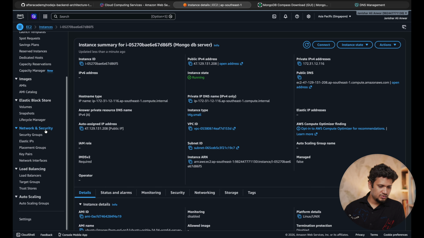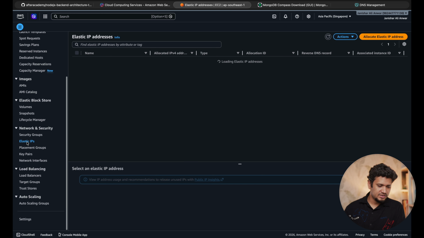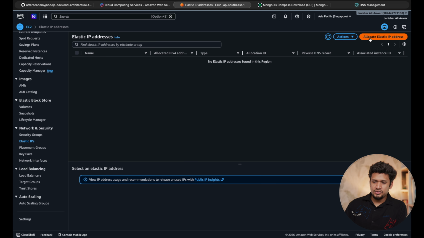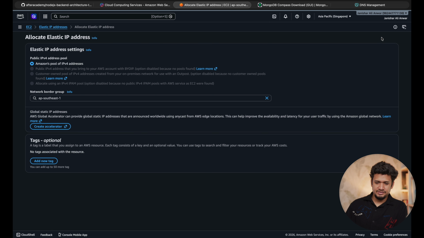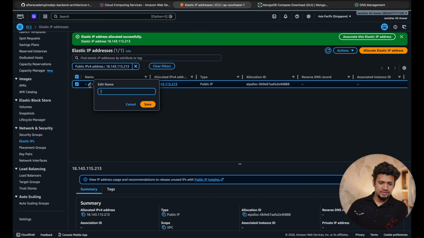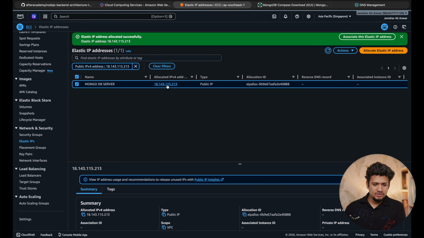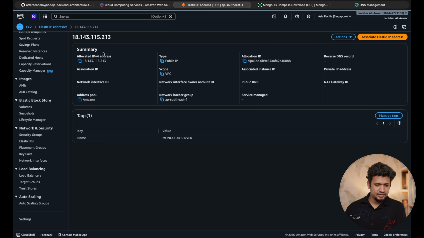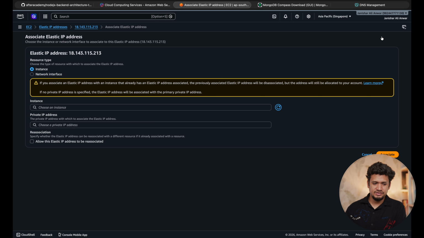So if I go into Network and Security, there is an option called Elastic IPs. I'm going to allocate an elastic IP address. From the pool, yes, I want it from the pool, and all the options are fine, just allocate it. Now this IP address has been allocated. Let me write a name, MongoDB server. Now let me click on this IP address.